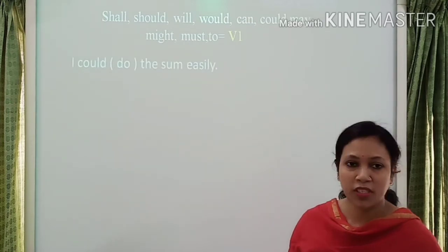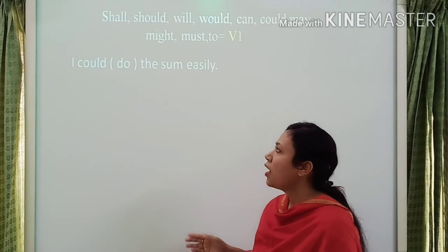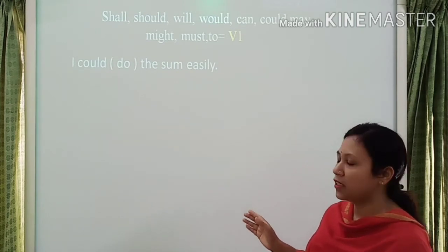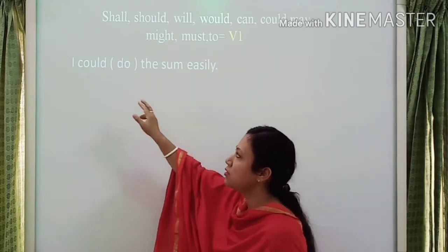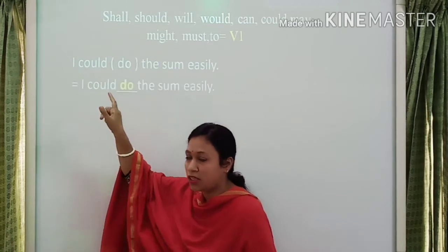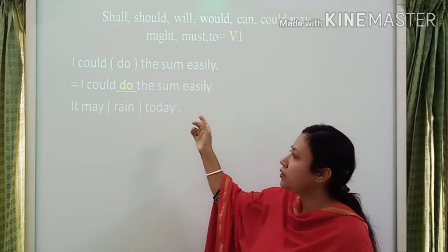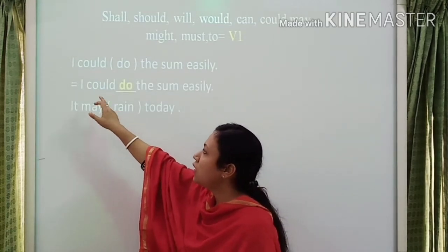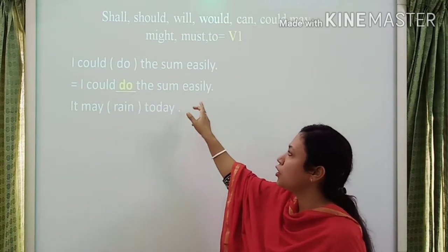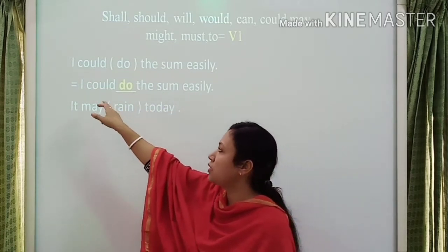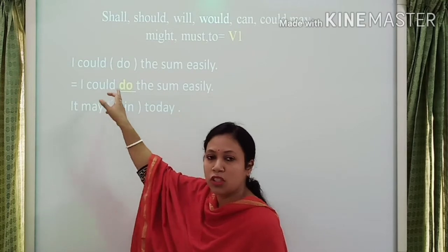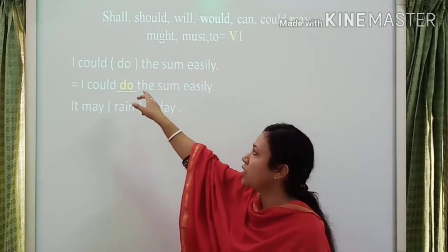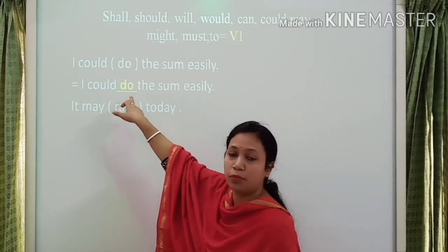Here I give some examples. Look here, students: I could do the sum easily. Here the identifying point is could. Could is a modal auxiliary verb. That's why you write: I could do the sum easily. If any sentence has could, which is a modal auxiliary verb, you use the principal verb in verb 1.